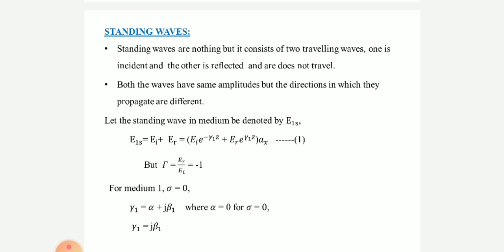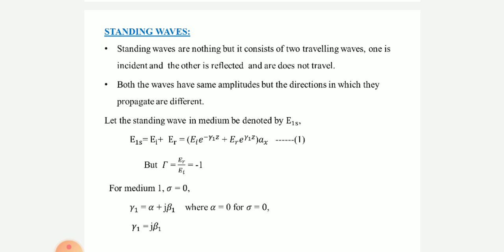Standing waves do not travel, and they consist of two traveling waves, one incident wave, that is EI bar, and the other reflected wave, ER bar. Both waves have the same amplitudes, but the directions in which they propagate are different. Standing waves consist of two traveling waves, one incident and the other reflected, and do not travel.